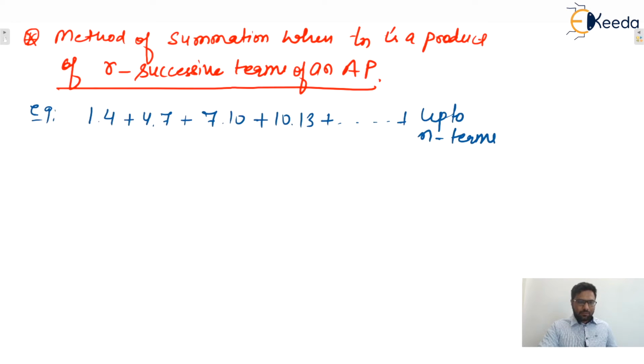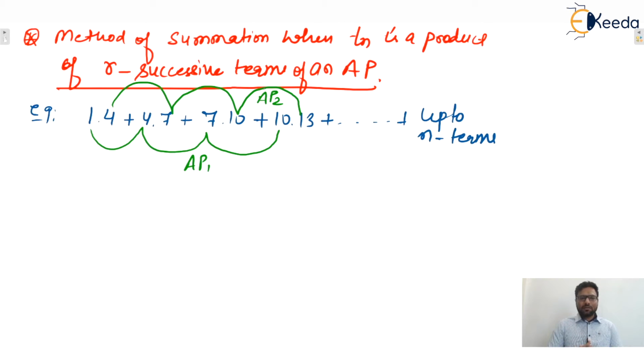Remember guys, you tell me, this 1, 4, 7, 10 is one AP series or not? Yes. Next one, 4, 7, 10, 13, this is also one AP series. So we can say this is the method of summation when Tn is a product of successive terms of an AP, isn't it?